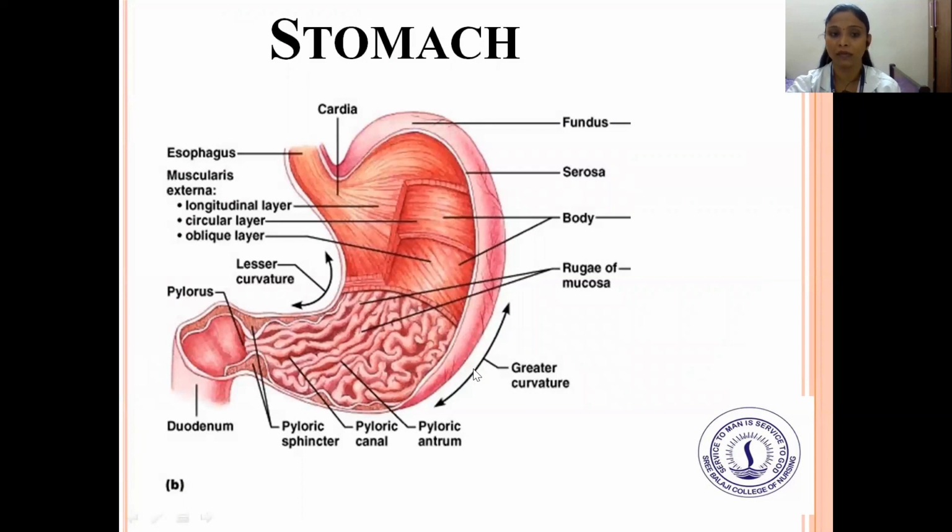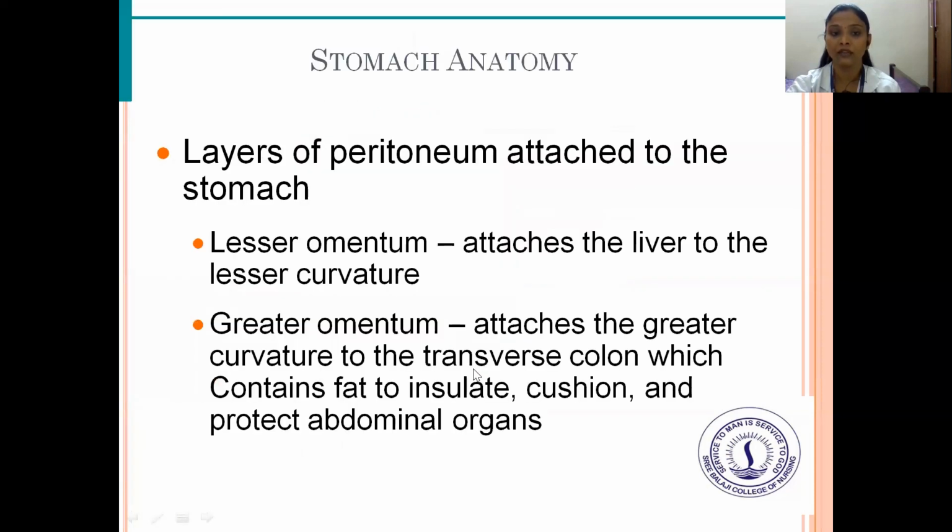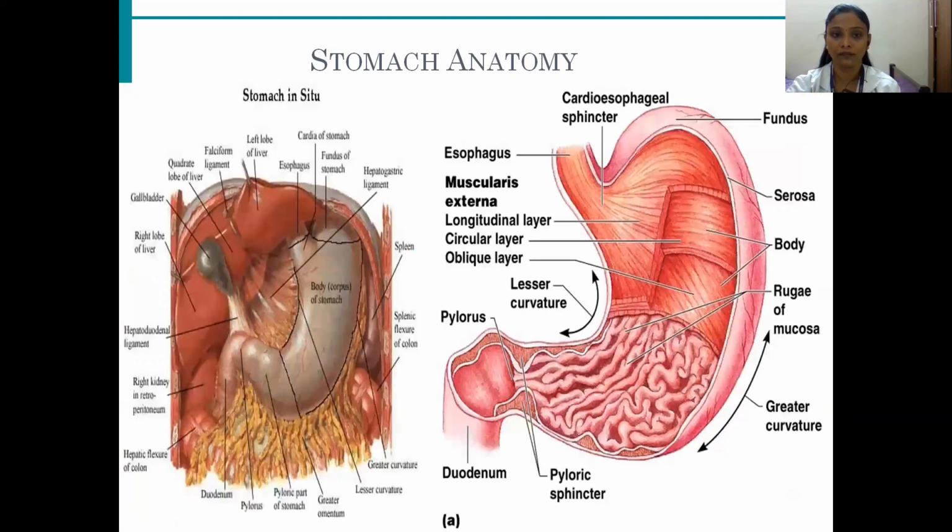This is the stomach. Next are the layers of peritoneum attached to the stomach. The lesser omentum attaches the liver to the lesser curvature. The greater omentum attaches the greater curvature to the transverse colon, which contains fat to insulate, cushion, and protect abdominal organs.